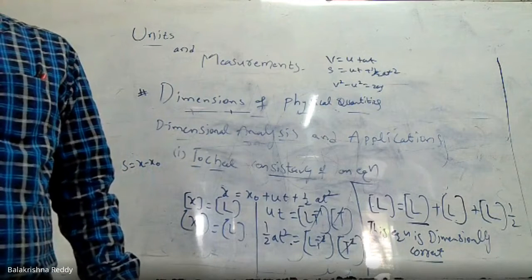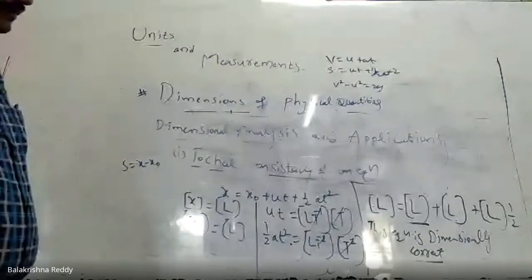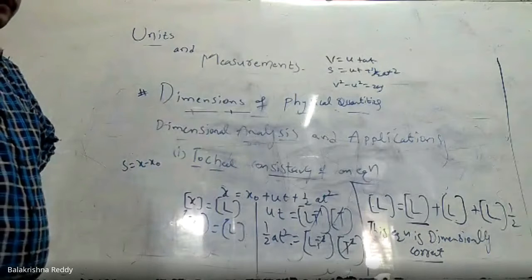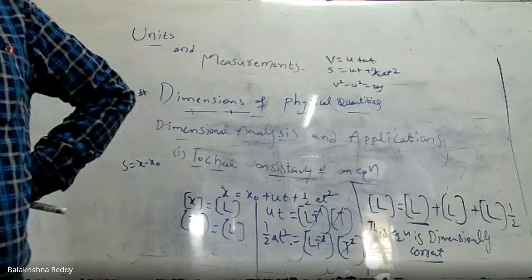But v square minus u square is 2as. Come again? v square minus u square. Yeah, everything is like that only. 2as. Yes, it is. 2as.